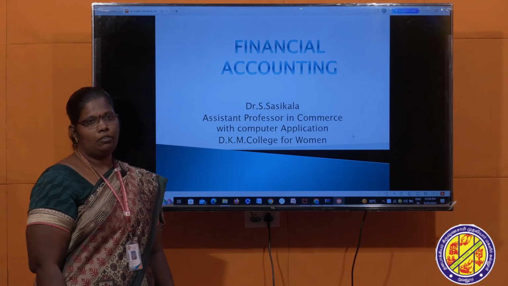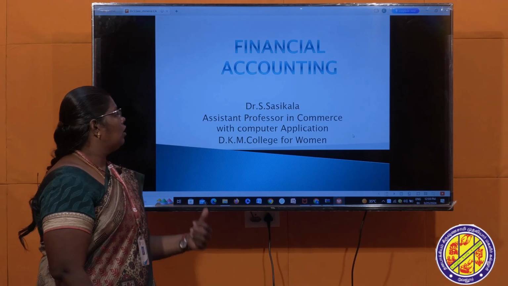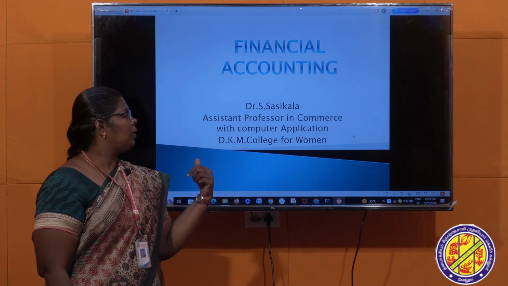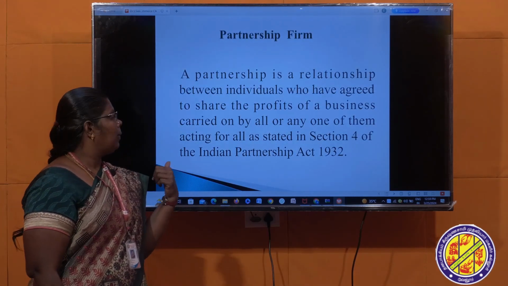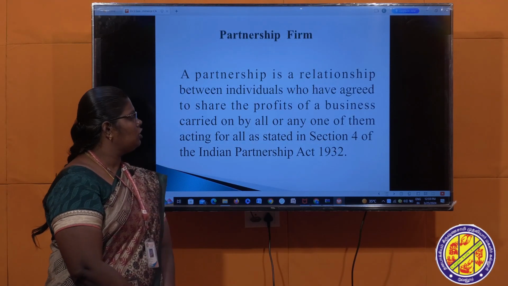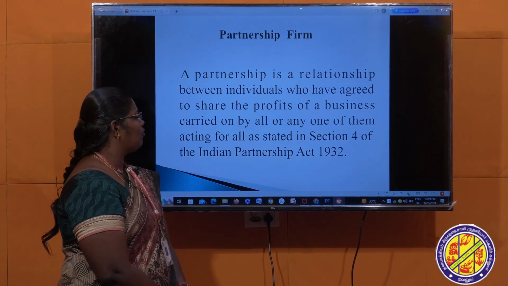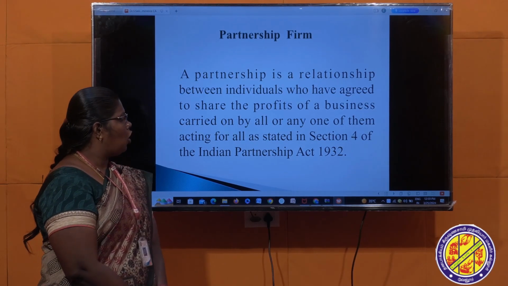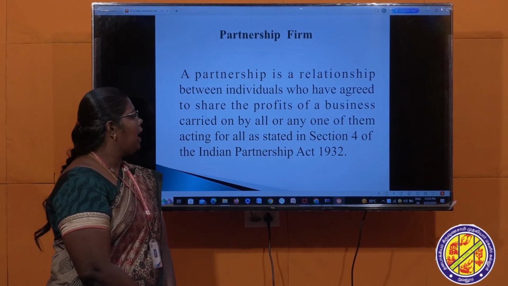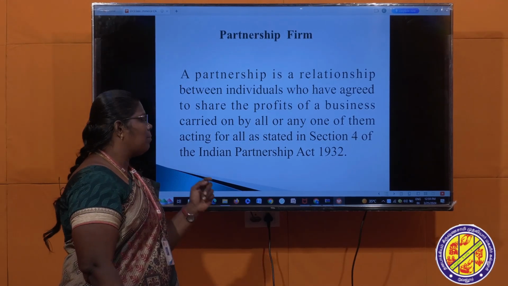Today I take the topic in financial accounting. Based on financial accounting, my topic is partnership firm. A partnership firm is the relationship between individuals who have agreed to share the profit of a business carried on by all or any of them acting for all, as stated in Section 4 of the Indian Partnership Act.